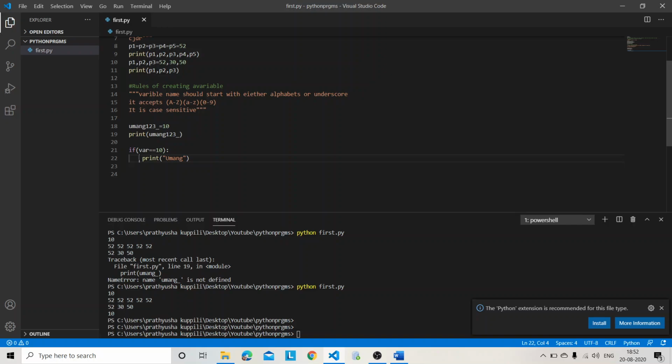If you belong to the same block, beneath that one, under this condition statement, you should write that one. Else, see, I will be printing even this one, umang. Even if the value of the variable is not equal to 10, it will be printed.